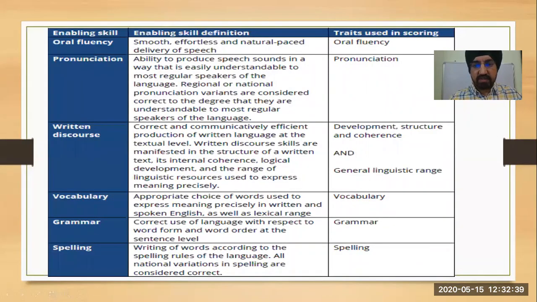Oral fluency and pronunciation, we'll discuss in coming slides. But oral fluency, as you know, you have to speak smooth, effortless, and natural paced. And pronunciation is you have to pronounce each vowel and consonant in the required way, the way natural speakers speak. Written discourse is related to the writing part, that is, your coherence, cohesiveness, development and structure. We'll discuss this later on. Vocabulary is nothing but lexical resource, the range of vocabulary you have to use.